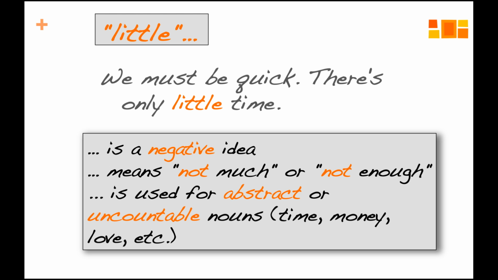We use it for abstract nouns or for the so-called uncountable nouns, nouns that usually do not produce a plural form. Abstract nouns and uncountable nouns, for example, time, money, love, and so on. We will have some more examples for you. So, little is a negative idea, it's not much or not enough, and it's for abstract or uncountable nouns.